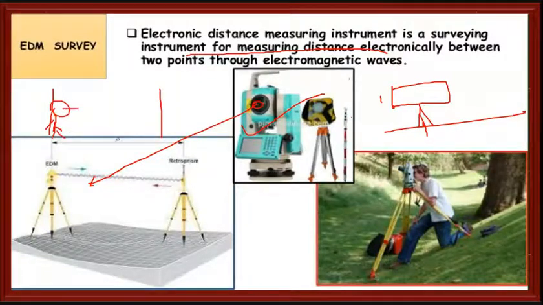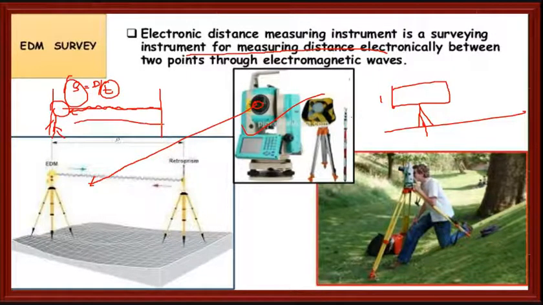The electromagnetic rays will come and hit it, and come back to the machine. We know that speed equals distance traveled divided by time taken. The speed is constant here, and the machine calculates how much time it has taken to travel and come back. So distance is speed into time, and we get the distance between the two stations.